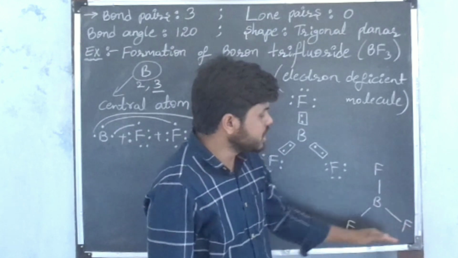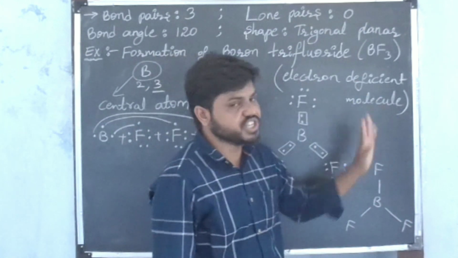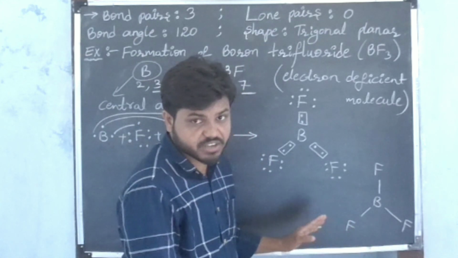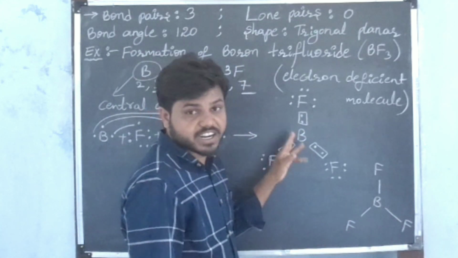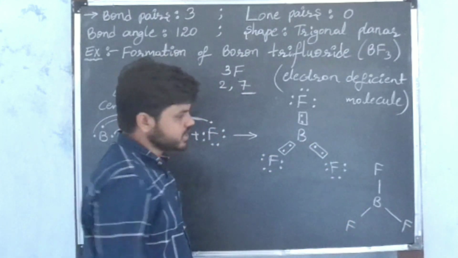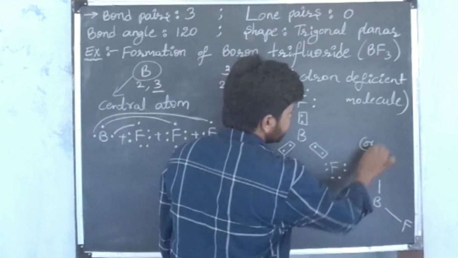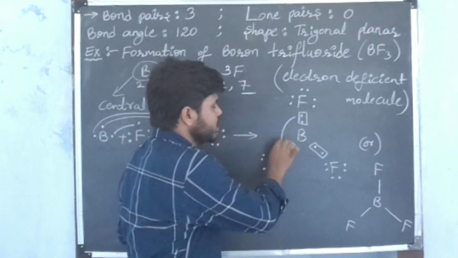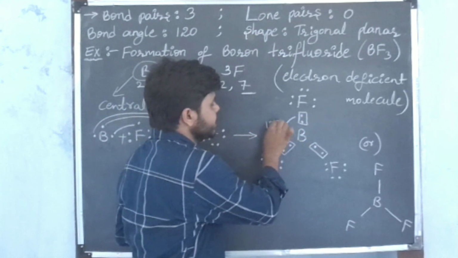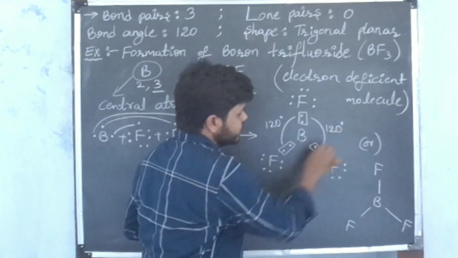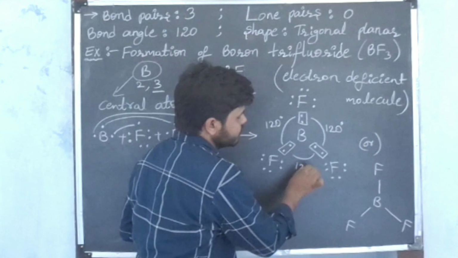That's why this molecule is called an electron deficient molecule. Each fluorine gets octet configuration in the valence shell by sharing 1 electron with the boron atom. See, by looking at these two structures, we can say the angle between bonded atoms is 120 degrees. The angle between bonded atoms is how much? 120 degrees. Here also 120 degrees.